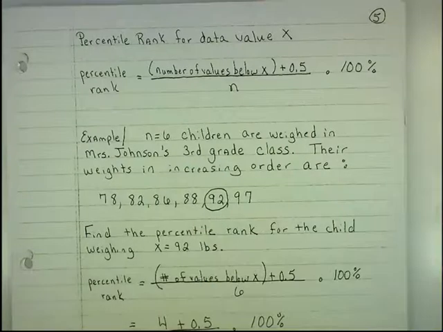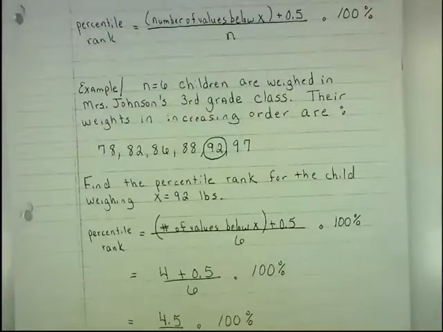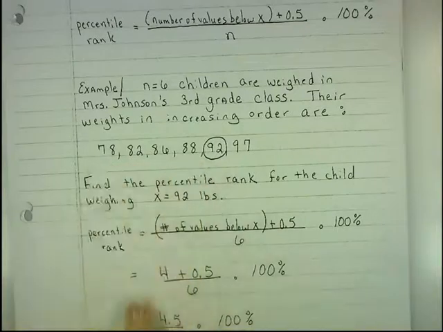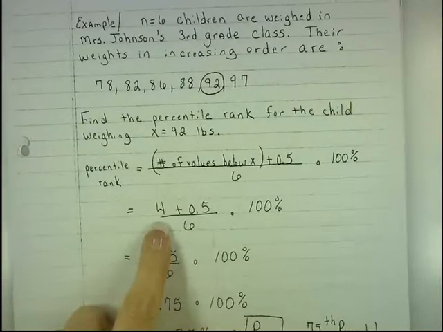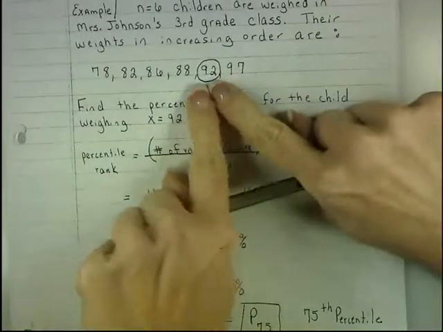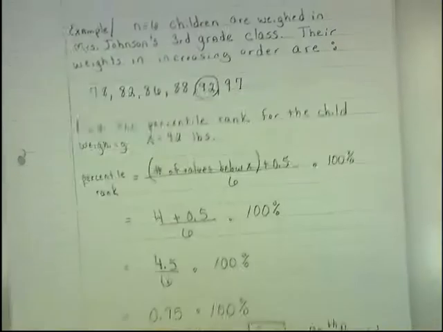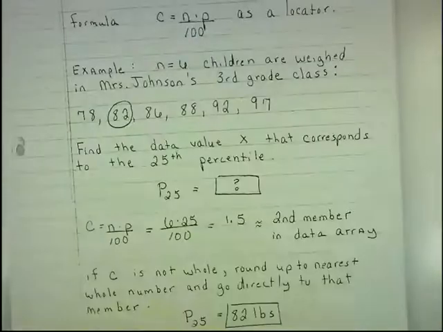So if you have 6 children in a 3rd grade class, and their weights are in increasing order, suppose your child is the child that weighs 92 pounds. What's the percentile rank for that child that weighs 92 pounds? So there are 4 students that weigh less than your child. So 4 plus a half divided by 6 is 4.5 divided by 6, which is 75%. So your child falls at the 75th percentile. So 75% of all the other children weigh less than your child, and 25% of the children weigh more than your child. So 75% below, 25% above.